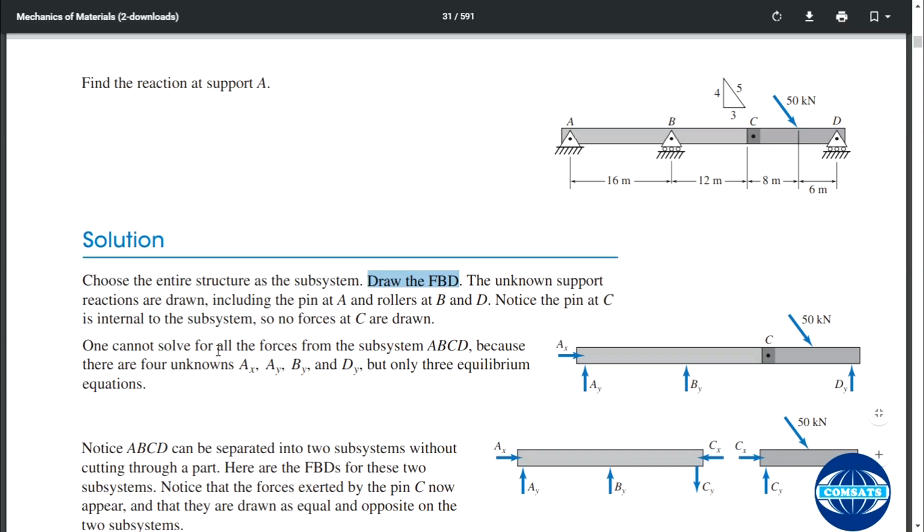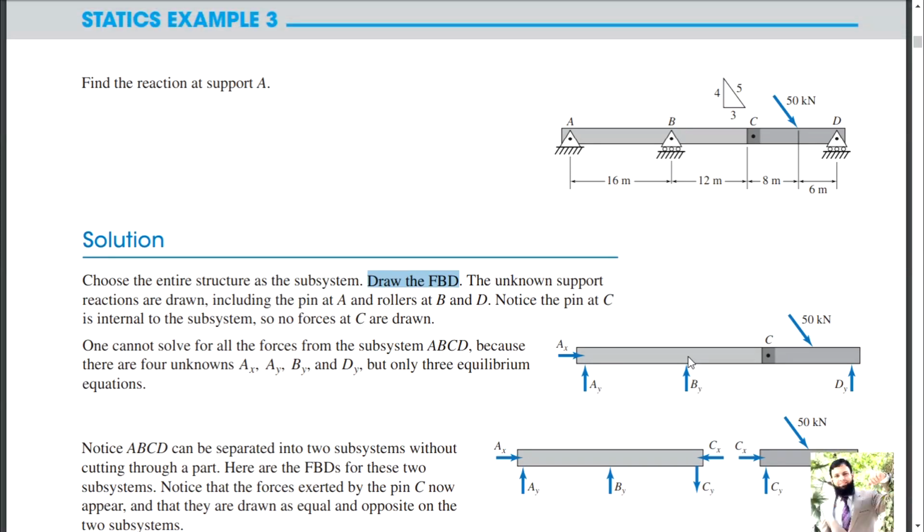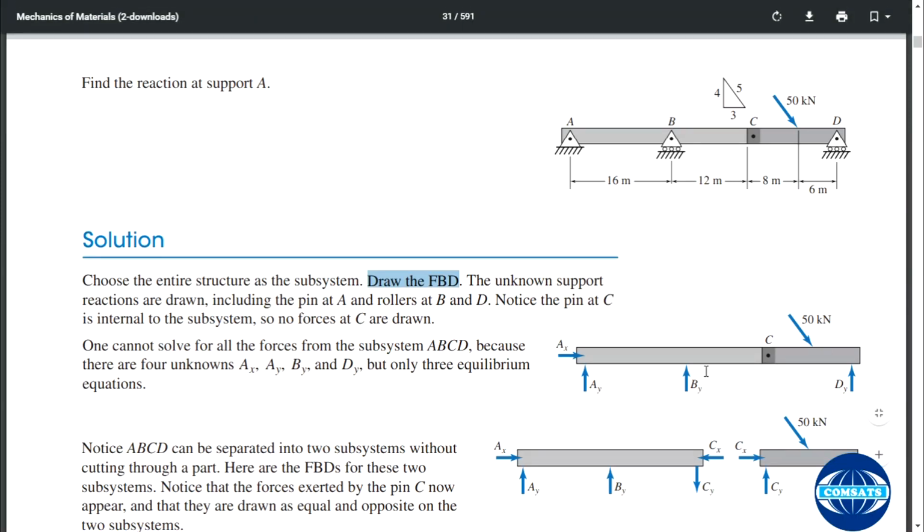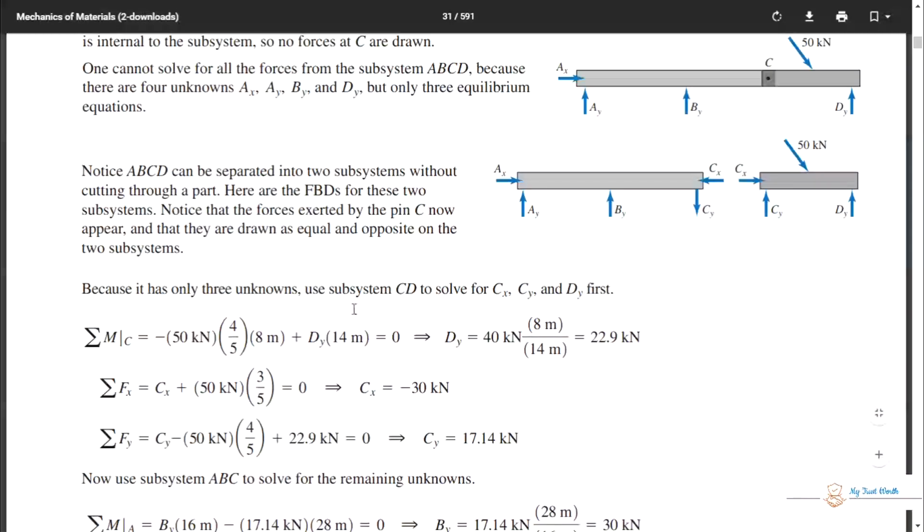One cannot solve for all the forces from the subsystem ABCD. If you are just studying this whole subsystem ABCD, then you are going wrong, and you are just messed up, and this is an indeterminate structure or indeterminate beam. Because there are 4 unknowns AX, AY, BY, and DY, but only 3 equilibrium equations. Only 3 equilibrium equations, it is not solvable. Mathematics will fail over here.